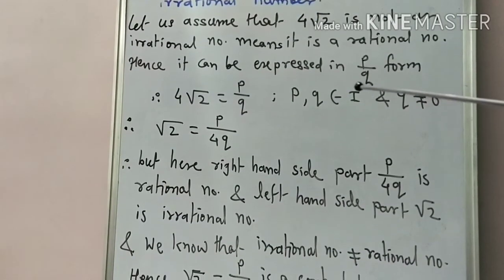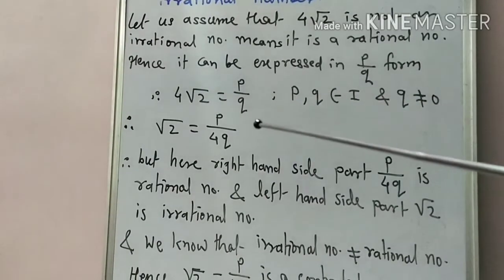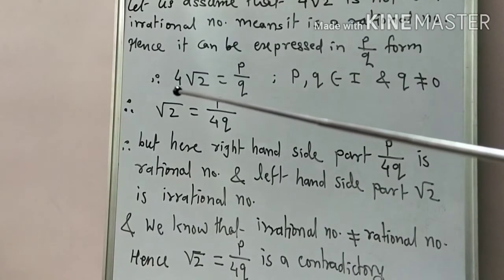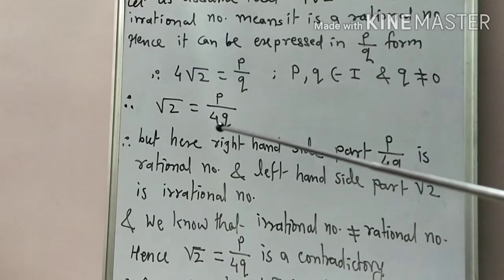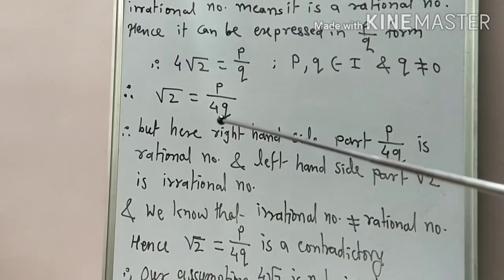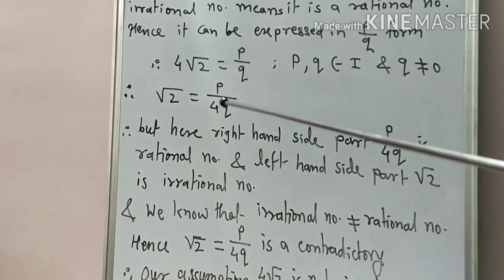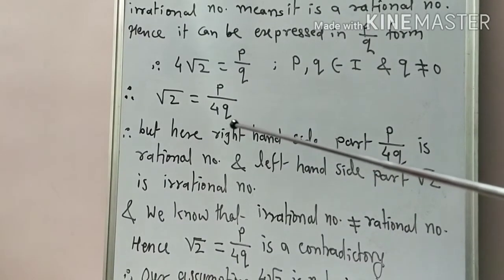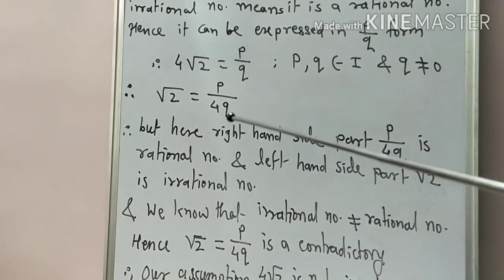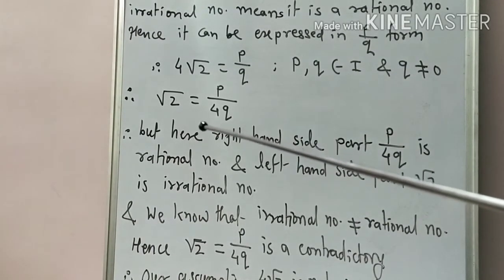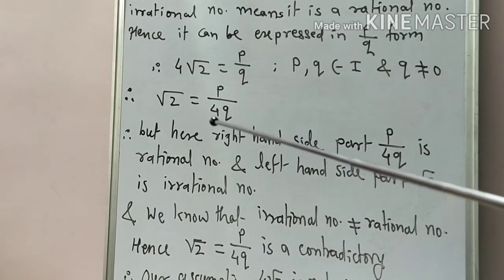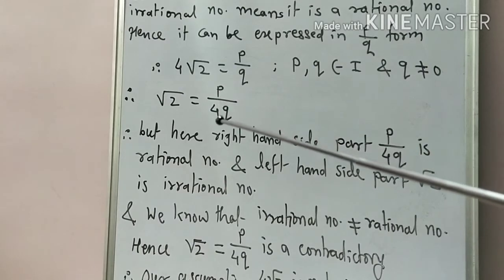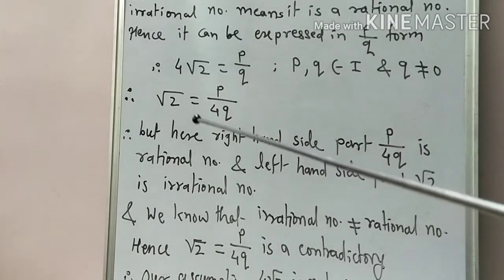Okay, so P upon Q is what? Rational number. Okay, 4 is also what? As you very well know that 4 is also a rational number. So as we taking that 4 in denominator with Q, the number becomes P upon 4Q. If P is an integer, Q is an integer, here we mention it. 4 also is an integer, and product of two integers also an integer. So 4Q is also integer, and P upon 4Q now it becomes rational number.